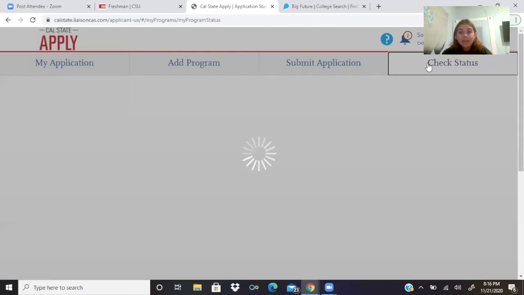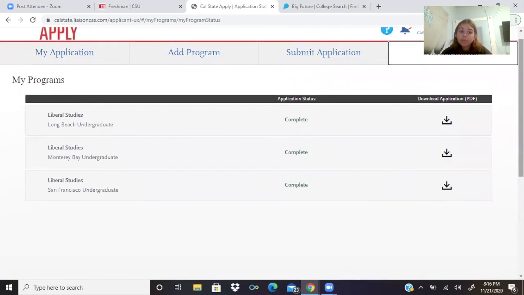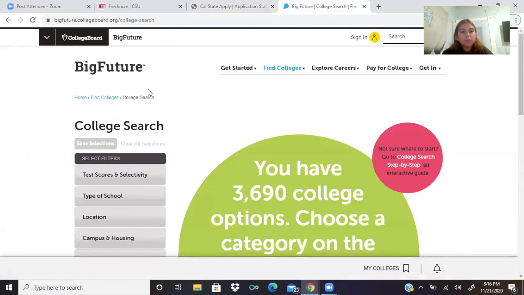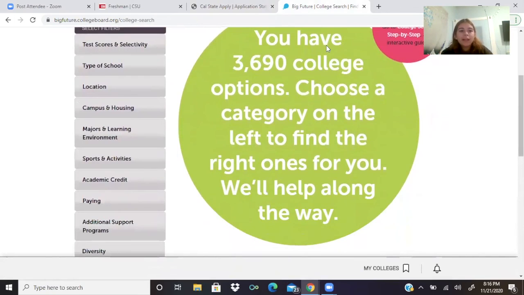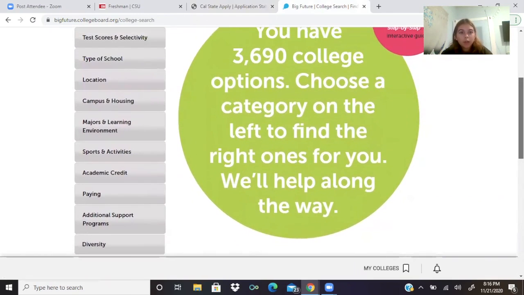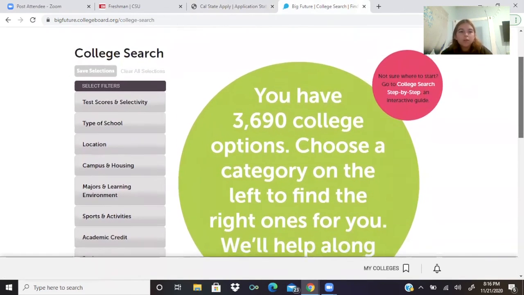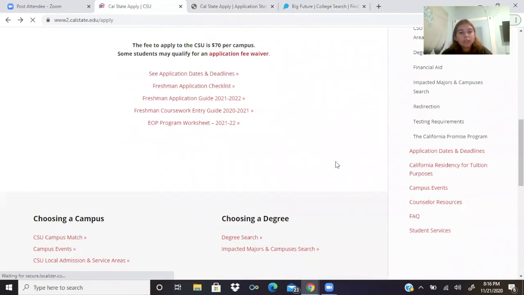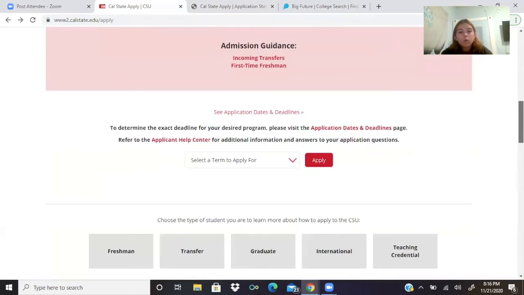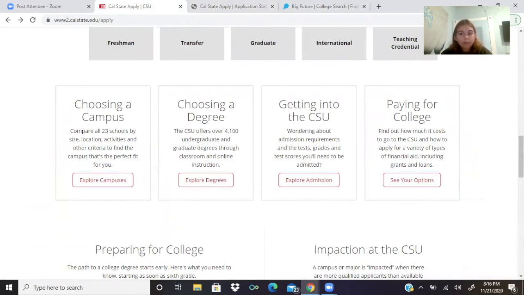And then for here, you check the status. So check status. It says that I completed all 3, and it's done. So then, yeah. And also, if you're having trouble finding which college you want or which major you want, I definitely suggest Big Future. It's by College Board. This totally helped me a lot. You get to put in different things that you want in a location, and I mean in a college. So it definitely helped me narrow it down to the ones I chose. So I 100% recommend this. It's really great. And also the CSU page where it says which campus you should go to and what degree. So those are really helpful if you're still deciding, and it's okay.